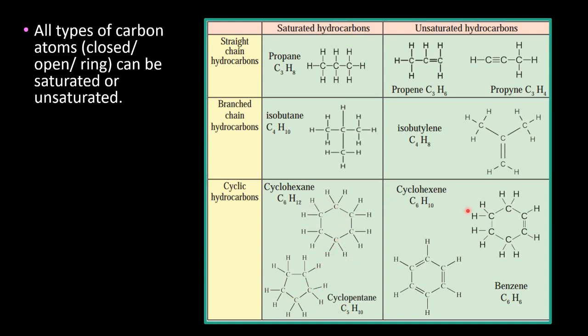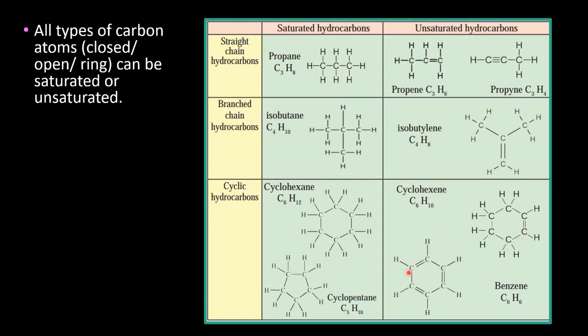The same you can see in cyclohexene, E-N-E, means that there is a double bond, and you can see the number of hydrogen atoms reduces by 2 due to this double bond. Hence the name hexene. It is an alkene and it exists as a ring structure.